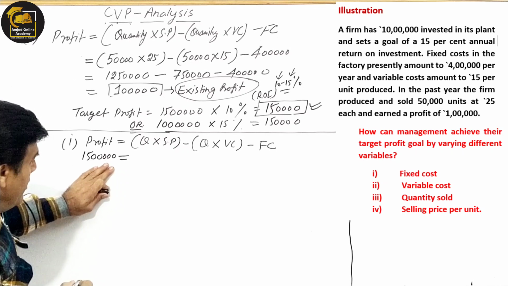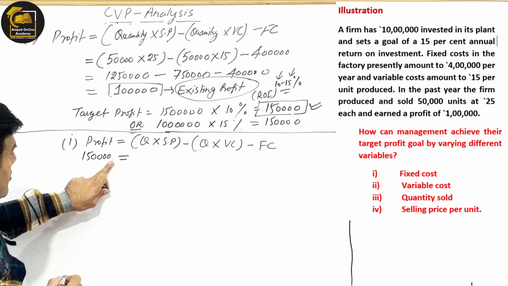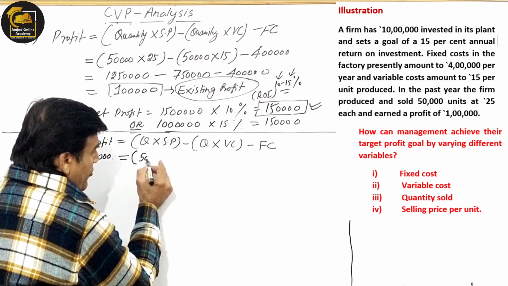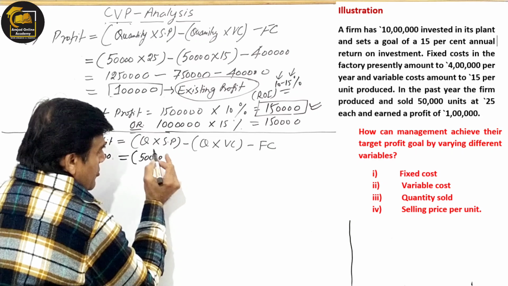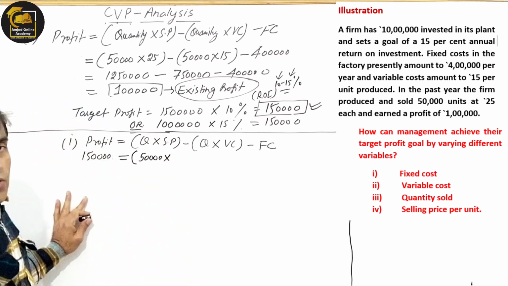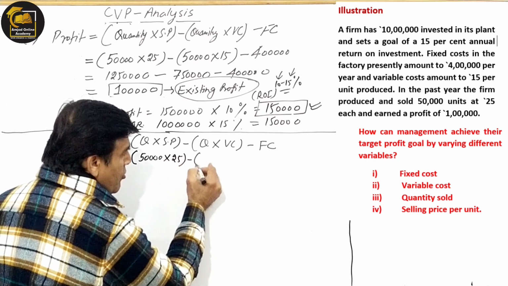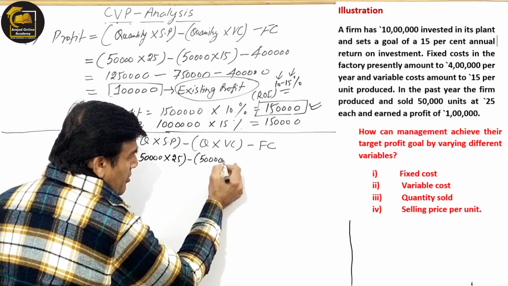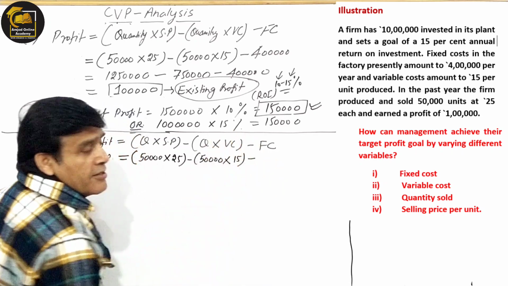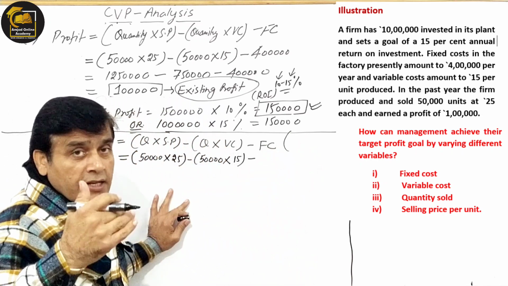तो मैंने इसको इधर रख दिया, ठीक है. 1,50,000. Quantity will remain the same, 50,000, multiplied by selling price will remain the same, 25, minus quantity, again the 50,000. Again the variable cost will remain the same, because we are not going to touch this. तो हम इसको बोल रहे हैं कि इसको चेंज करना पड़े तो हम टारगेट प्रॉफिट कैसे अचीव करेंगे.